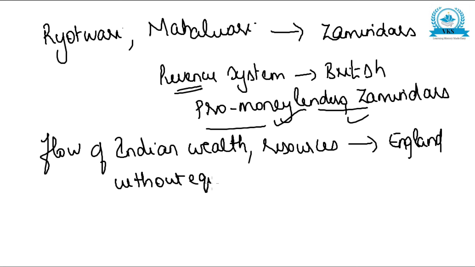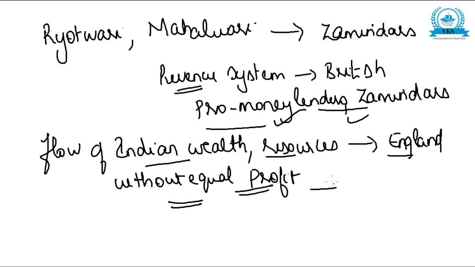If wealth or resources are flowing, at least some profit should be received by the other side. But here, India was not receiving equal profit, material or economic. This was called the drain of wealth.